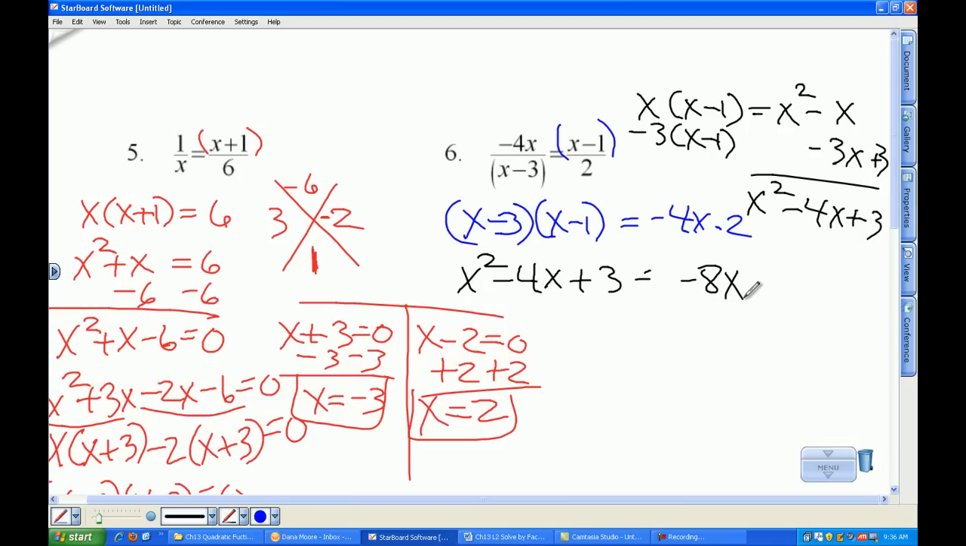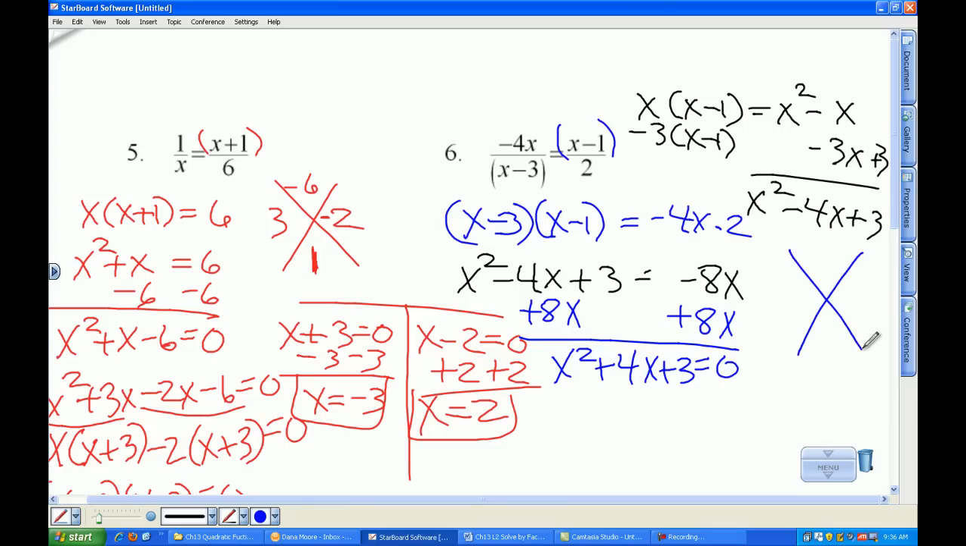So, back to blue. I'm going to add 8x to both sides. We have x squared plus 4x plus 3 is equal to 0. And that is what I'm going to have to factor. So I make my puzzle. Factors of 3 that add to be 4 are 1 and 3. Of course, 3 is a prime number, so you don't have a lot of choice here. So x squared plus x plus 3x plus 3 is equal to 0.